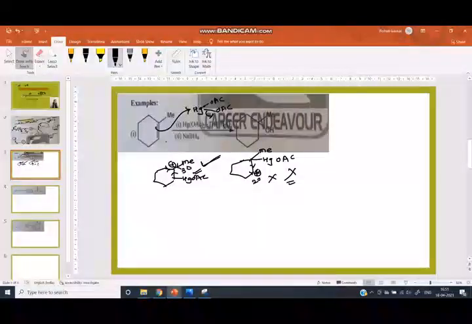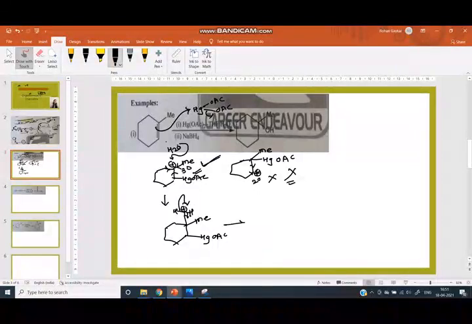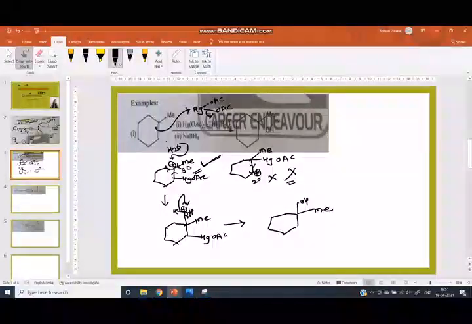Then water attacks this positively charged carbon and we get HgOAc, here is the Me, here is the OH. The positive charge on the oxygen is neutralized by removal of this proton, and we get OH, Me, and HgOAc.